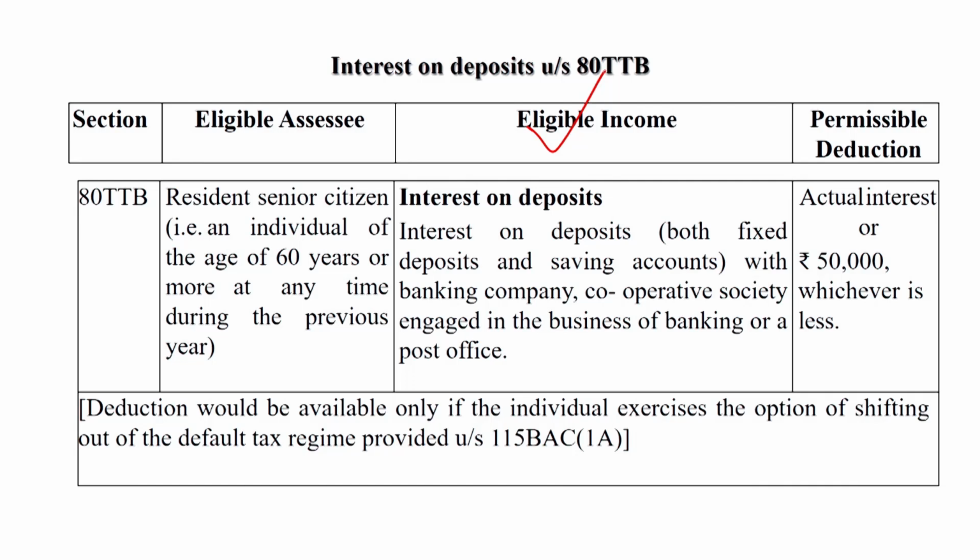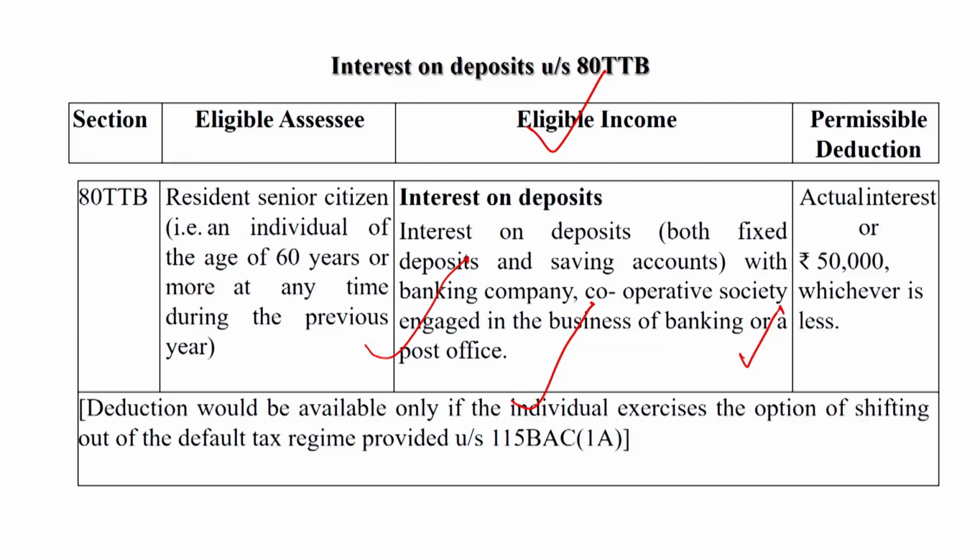Section 80TTB is available for a resident senior citizen. Resident senior citizen means one who is aged 60 years or more during the previous year at any time. Such interest will be allowable up to rupees 50,000. It means the received amount of interest or rupees 50,000, whichever is less.